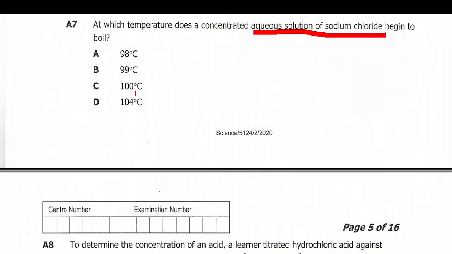So 100 degrees Celsius won't be the answer, and 10 degrees Celsius won't be the answer, because we expect the temperature at which water is going to boil to change a bit. So it could be 99 degrees Celsius or 98 degrees Celsius. For me, I went for the one which was close to 100, which is 99 degrees Celsius. So let's go to question number 8.